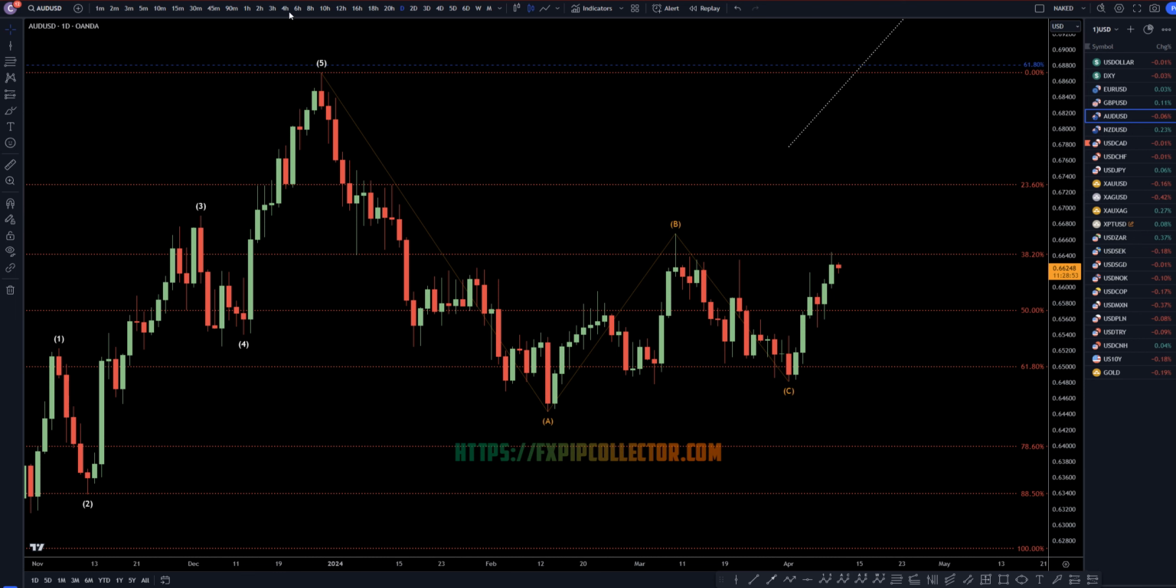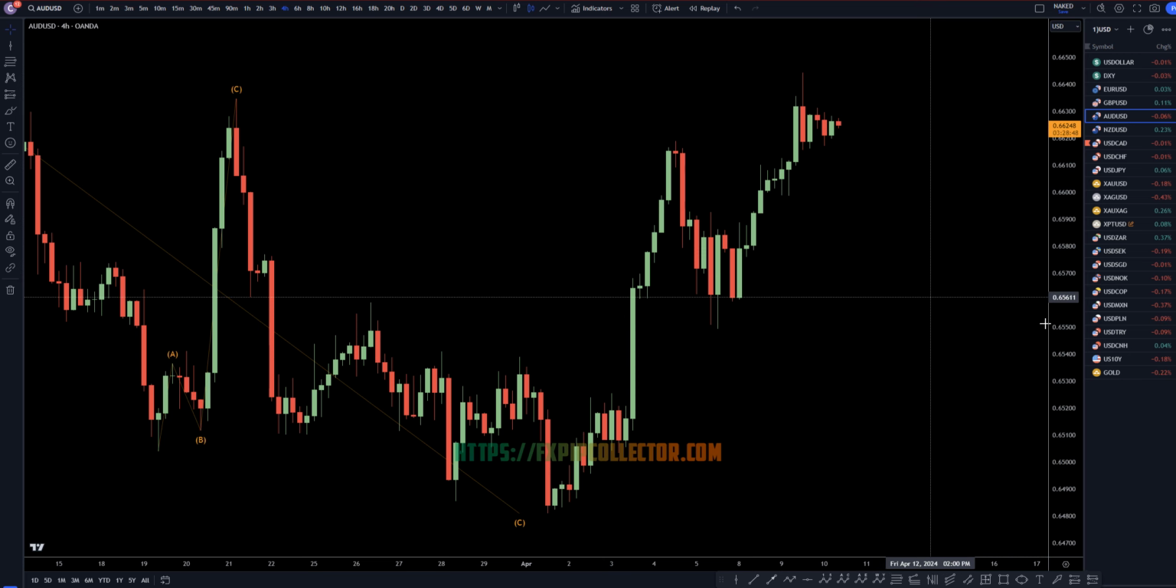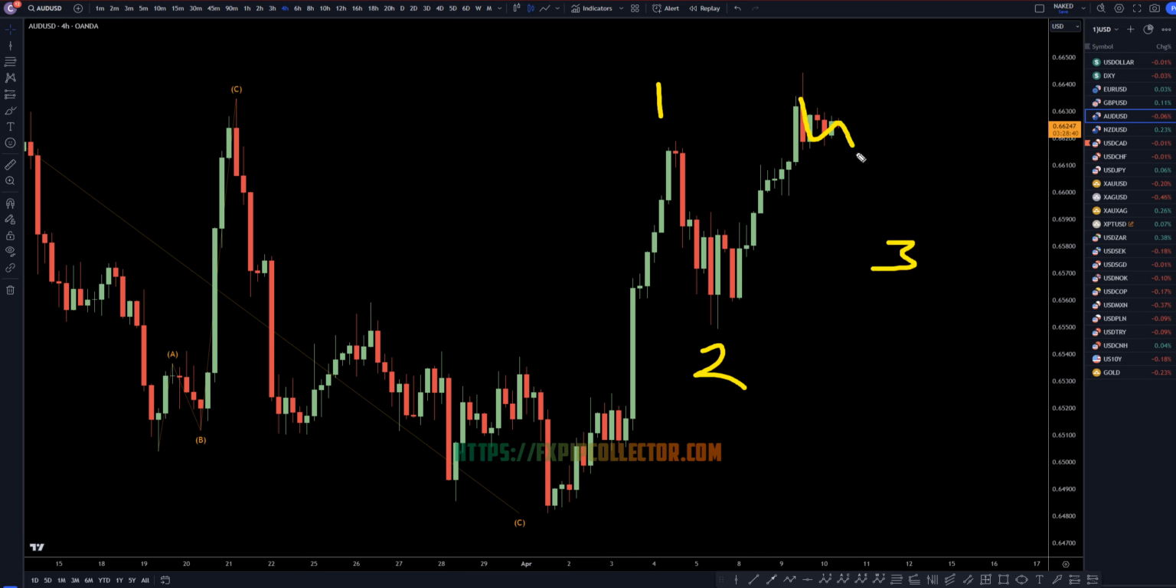So let's head down to the 4 hour time frame. On the 4 hour time frame, I still think this is more likely a 1. I still think this is more likely a 2. I think we're in a wave 3 already. I think that this is just a correction to that wave 3, like a subdivision of wave 3, and I think it's more likely to continue to make higher highs and higher lows.